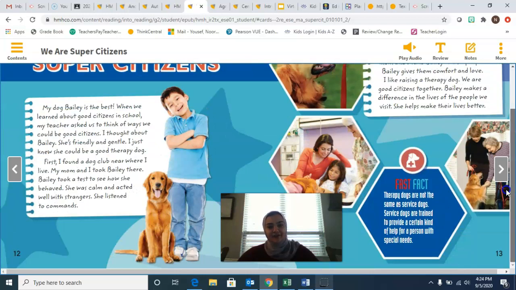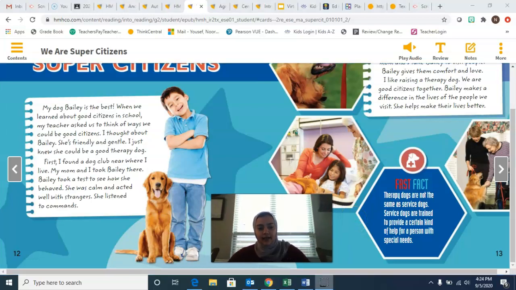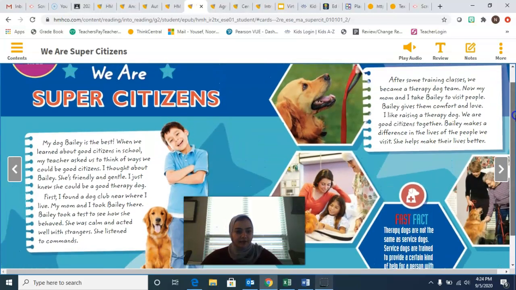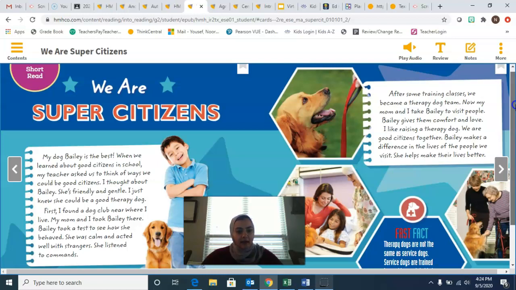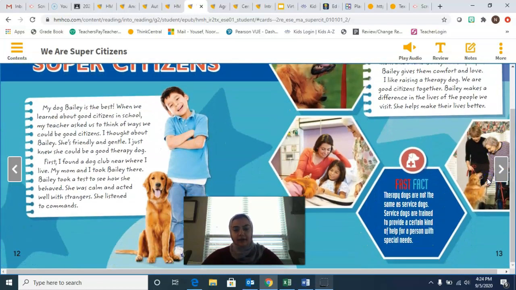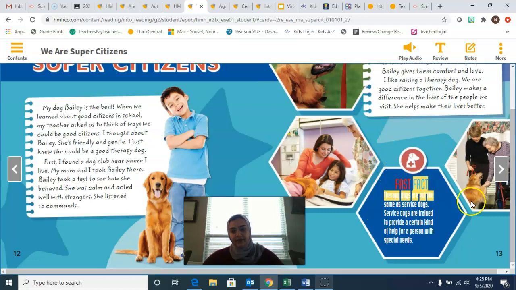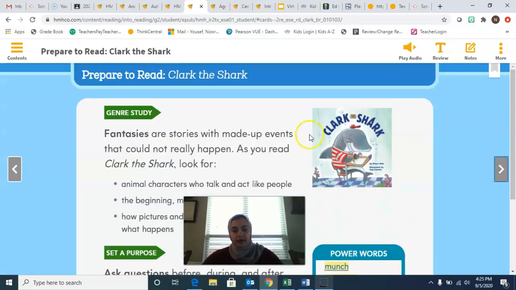I think the author was informing us. The author is telling us about these kinds of therapy dogs. The author is also entertaining us by telling us about how Bailey learned how to be a therapy dog, right? And I know it's to inform because there's a fact. Remember I said anything with a fact in it is going to be to inform. So the author's purpose could be more than one thing. So that's that. All right, tomorrow we're going to read Clark the Shark, or we're going to get ready to read Clark the Shark.